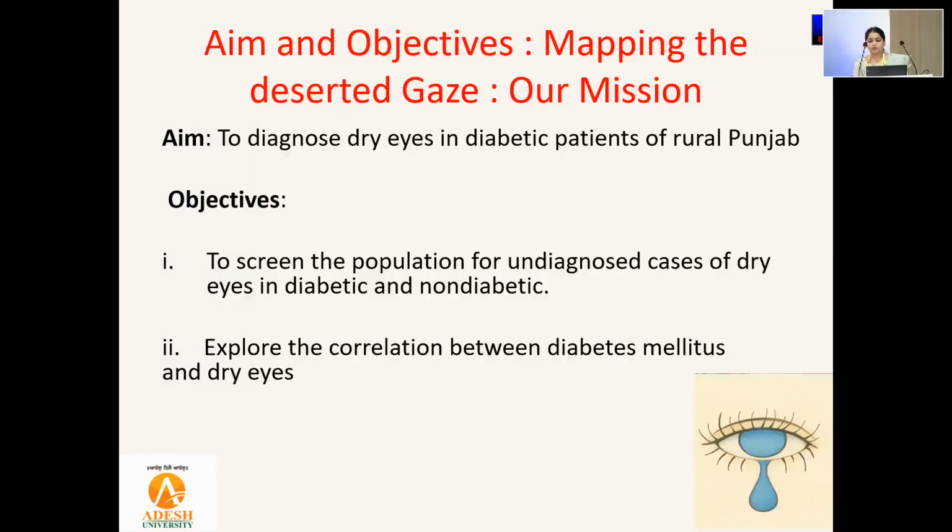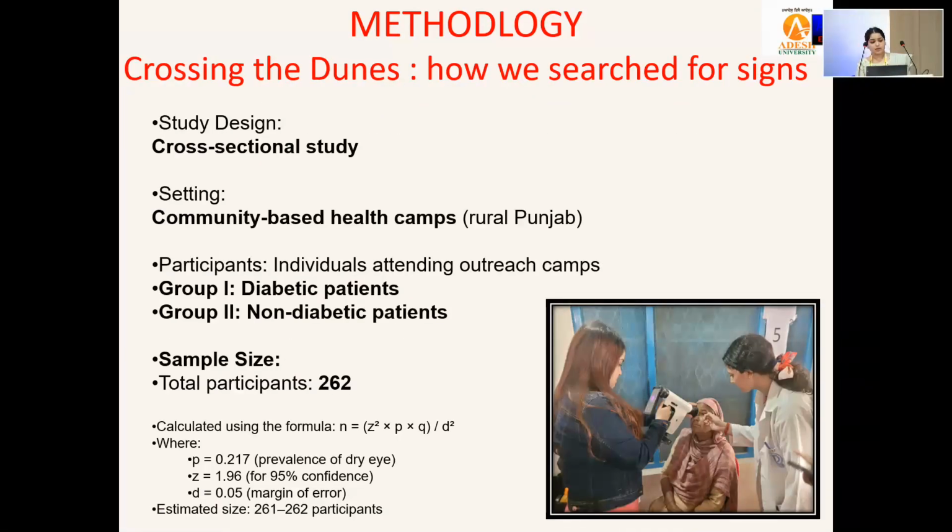screen the population for undiagnosed cases of dry eye in diabetics and non-diabetics, and explore the correlation between diabetes mellitus and dry eyes. It was a cross-sectional study. Community-based health camps were conducted, and there were two groups. Group 1 was diabetic and group 2 was non-diabetic, and the sample size was 262.